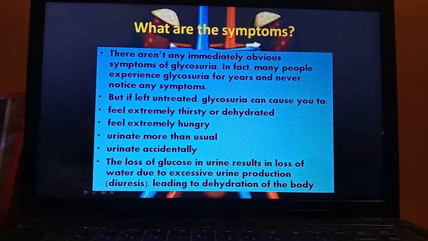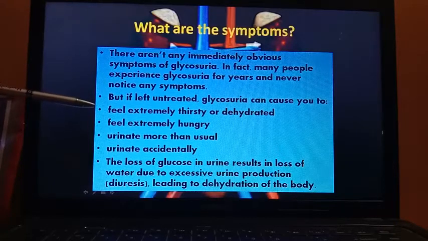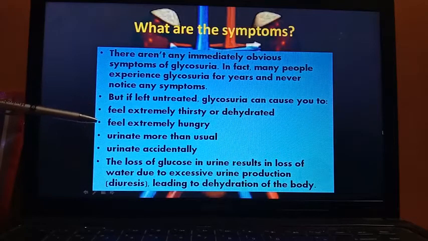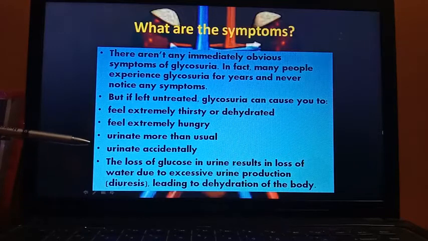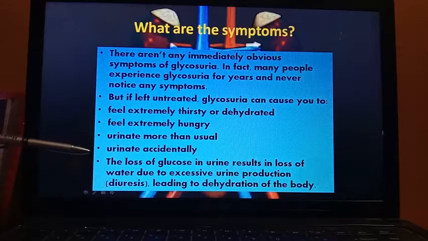So what are the common symptoms? There are not any immediately obvious symptoms of glycosuria. In fact, many people experience glycosuria for years and never notice any symptoms, meaning they remain asymptomatic. But if left untreated, glycosuria can cause different symptoms. First, feeling extremely thirsty or dehydrated, feeling extremely hungry, urinating more than usual, urinating accidentally.